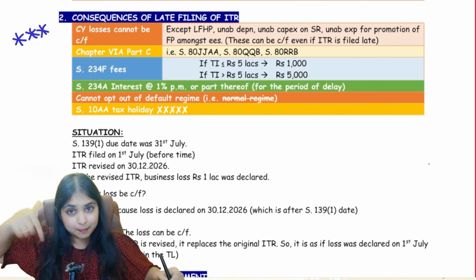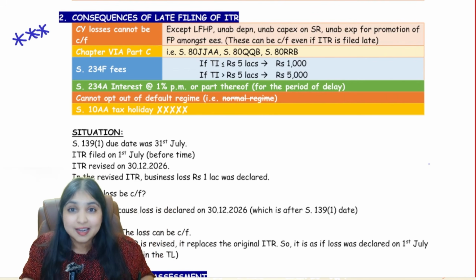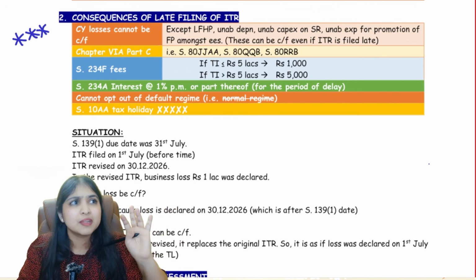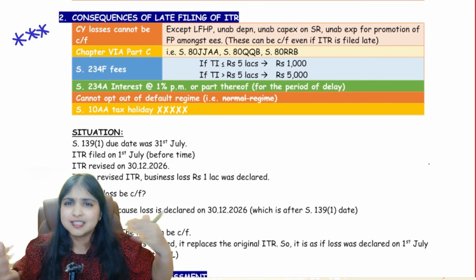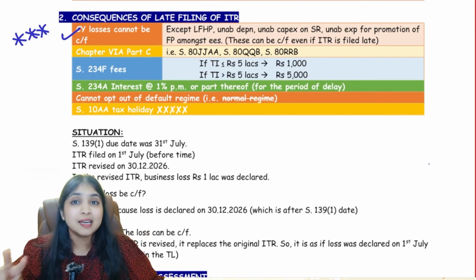Earlier year's loss you can bring forward. Earlier year's loss you can also carry forward to the next year. But current year loss you cannot carry forward. However, current year loss from house property and current year unabsorbed depreciation, you can still carry forward even if you file ITR late. But otherwise, other losses you cannot carry forward. Then comes the second consequence.